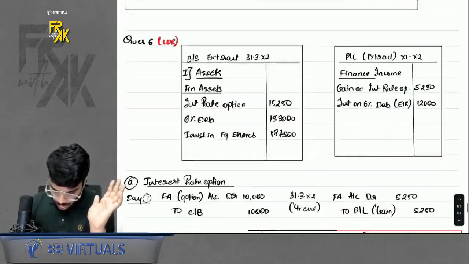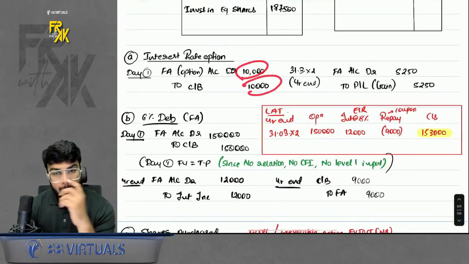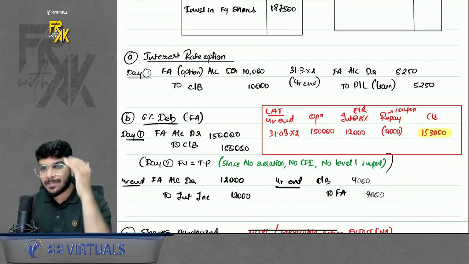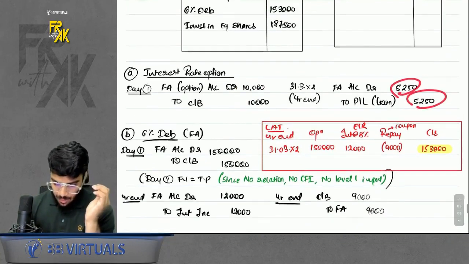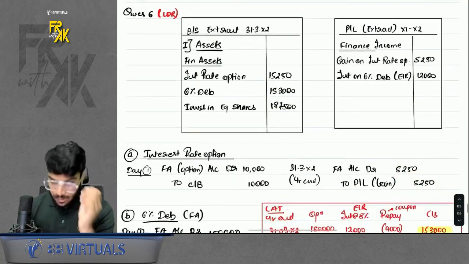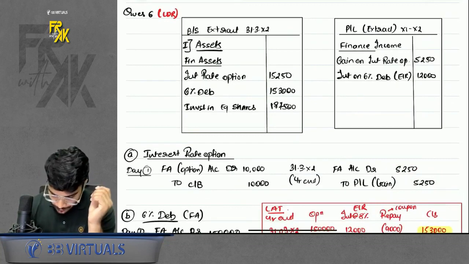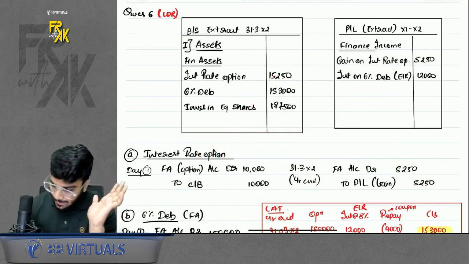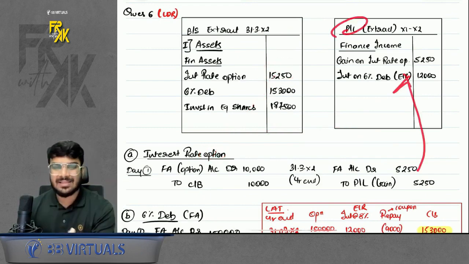Here it is. So you bought at 10,000. You pass the entry. Then on year end, it went to 15,250, so there is an increase of 5,250. Book the increase. Now, what will be the impact on financial statements? The option value has become a total of 15,250 on year end, and in profit and loss, book the gain amount. This is the extract. Simple.